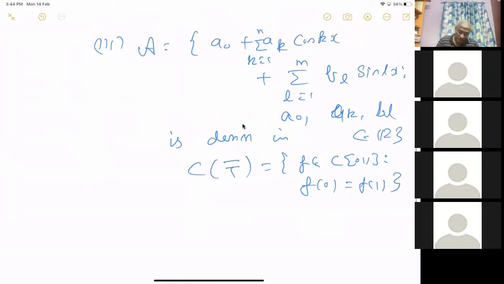Okay. So this I want to give as an assignment. There is not much to do in the assignment. First, you have to check that it's an algebra. Checking that this is an algebra will take some trigonometric manipulation. You have to use formulas like the cos A plus B, sin A plus B formula, which you must be knowing. So this is the assignment.